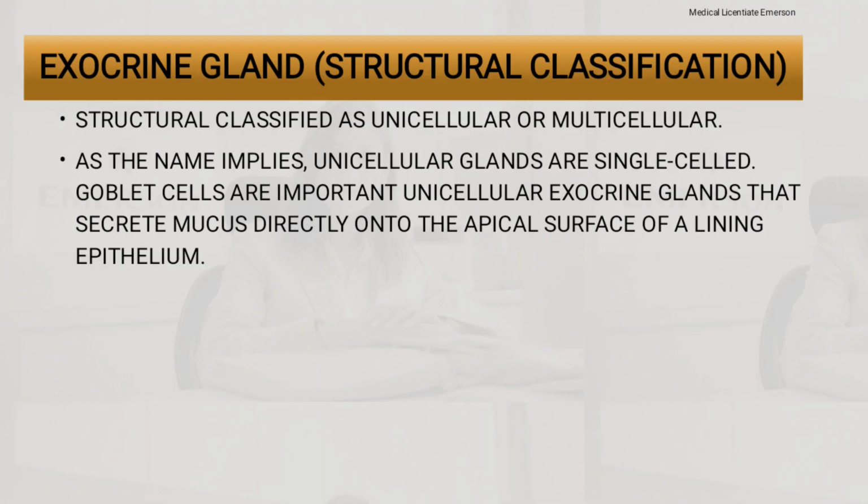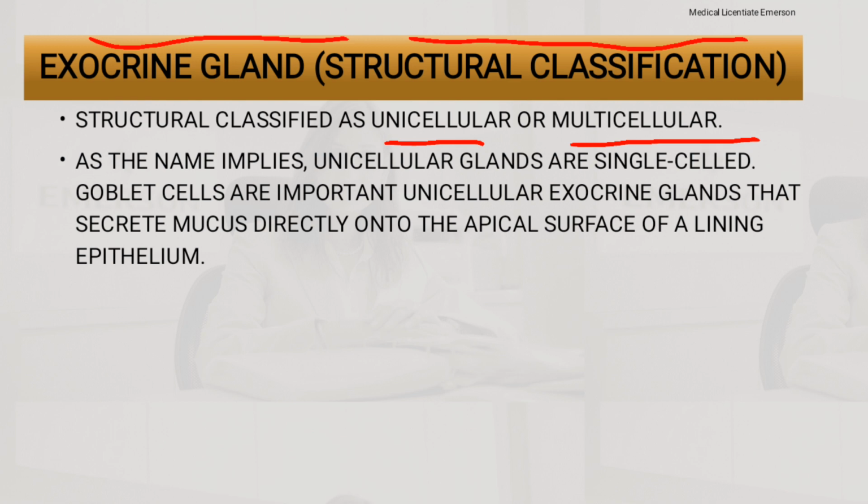If we go into details on the exocrine glands, there is the structural classification. In the structural classification, the exocrine glands can be classified as unicellular or multicellular. As the name implies, unicellular glands are single-celled.